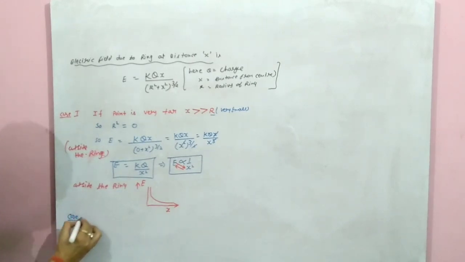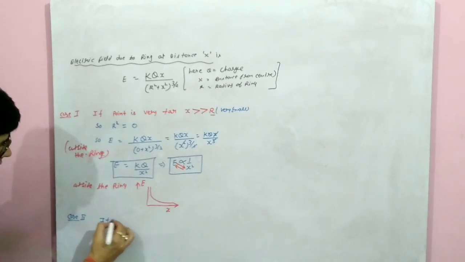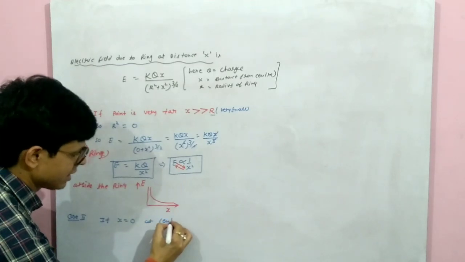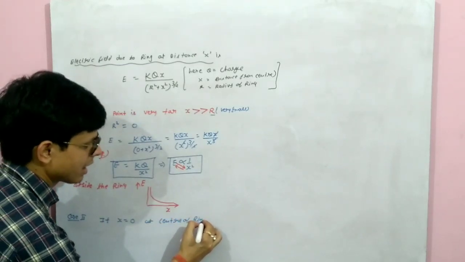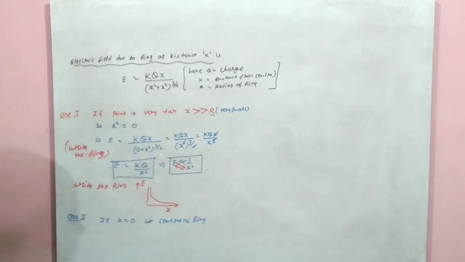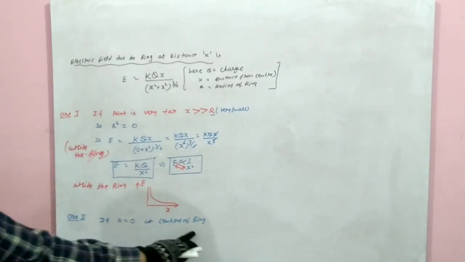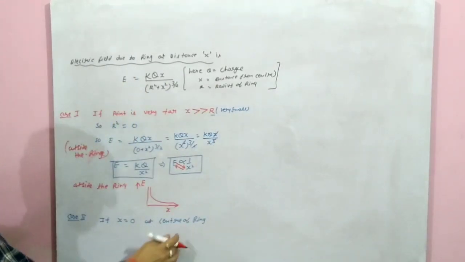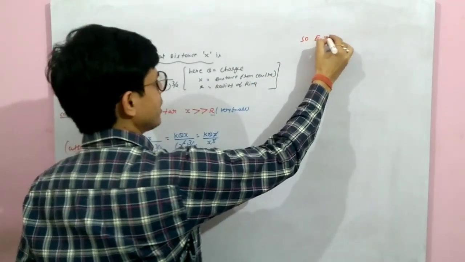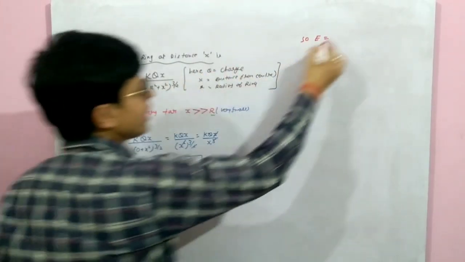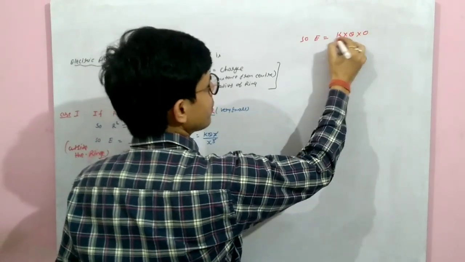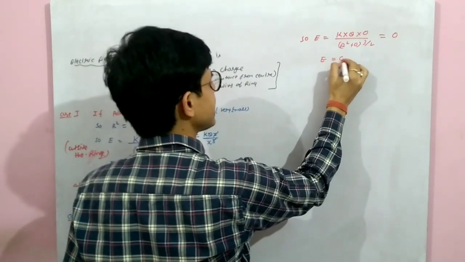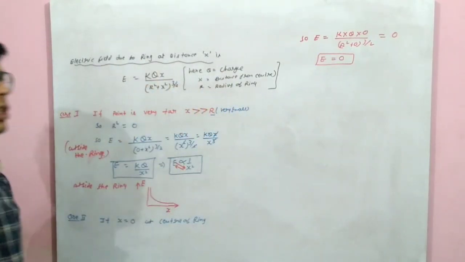Now, case number 2. If x equal to 0, x equal to 0 means at the center of the ring. अगर x 0 है तो रिंग का सेंटर है। x is the distance from the center, so if x is 0 then it is the center. So E कितना होगा, E equal to k into q into 0 upon (r square plus 0) to the power 3/2, that means the whole thing comes to 0.